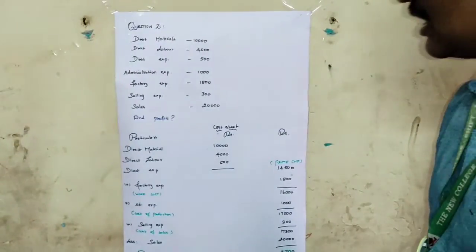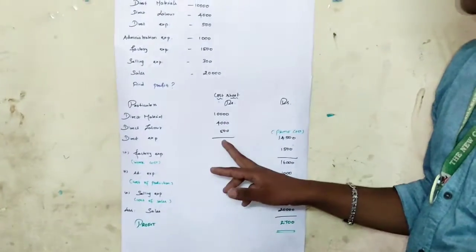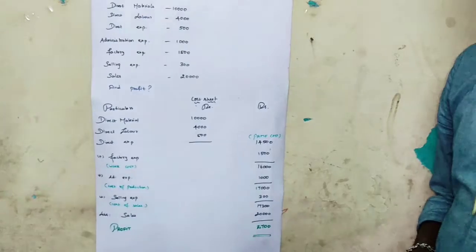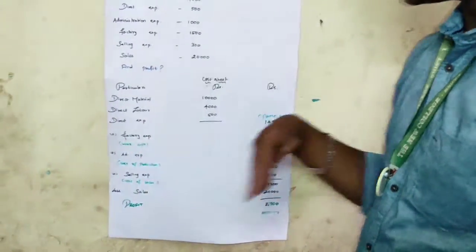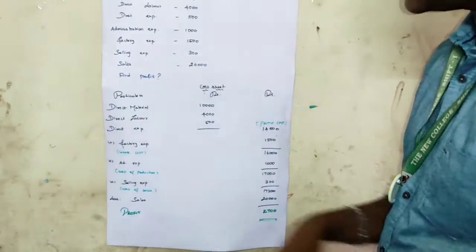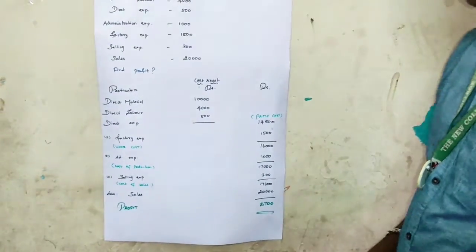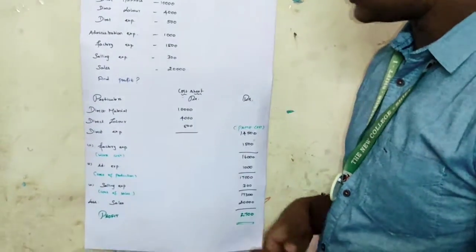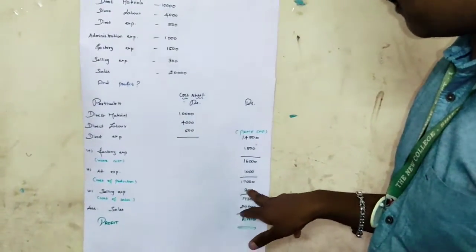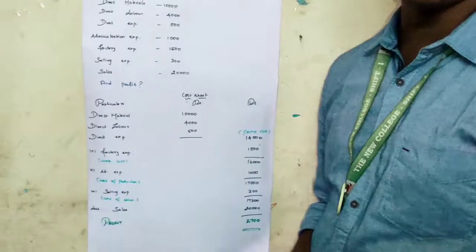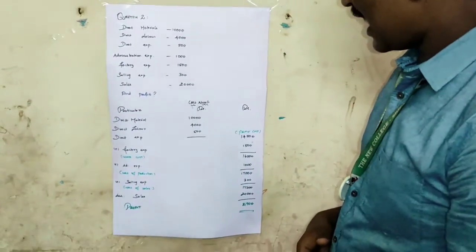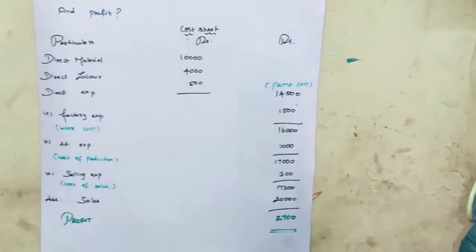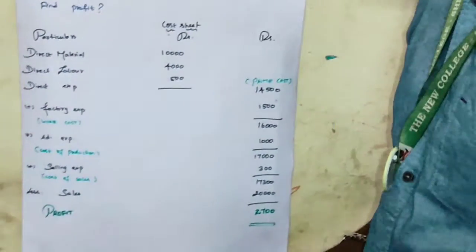Direct material, direct labor, direct expense, put together, 14,500, is called prime cost. When we add factory expense to the prime cost, that becomes work cost, 16,000. When we add administrative expense to the work cost, that is 17,000, which is called cost of production. When we add 300, selling and distribution expense, to the cost of production, that is called cost of sales.